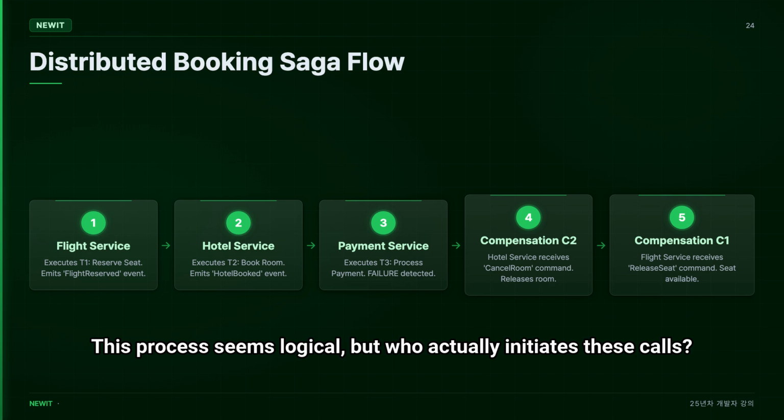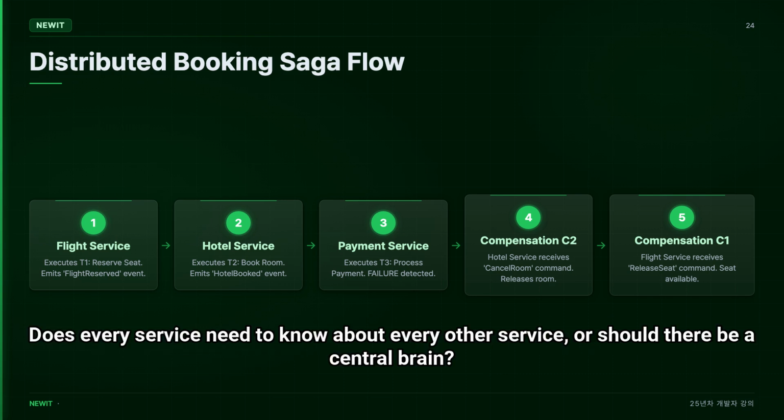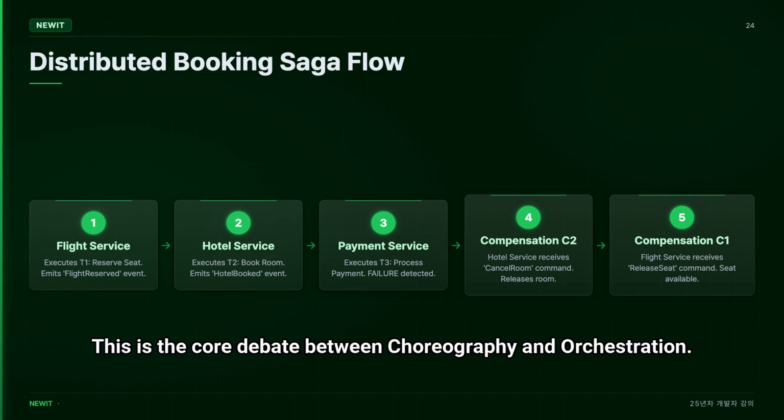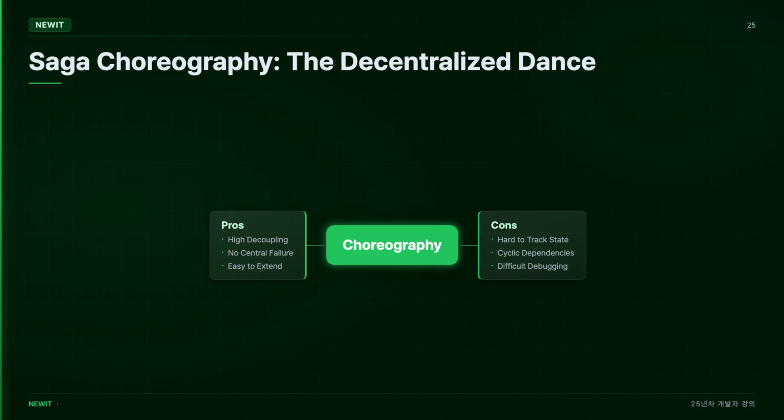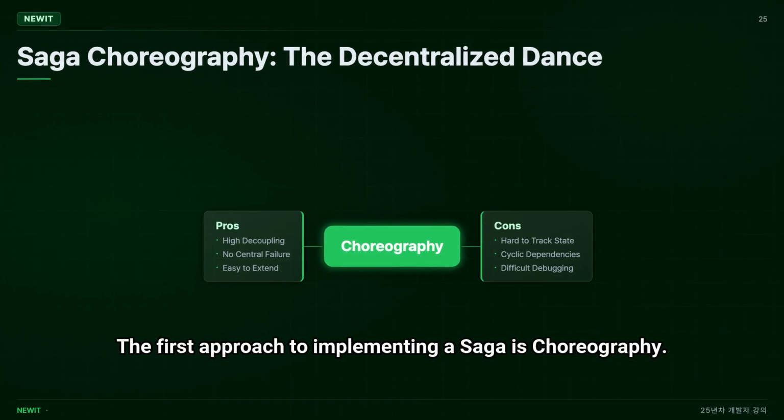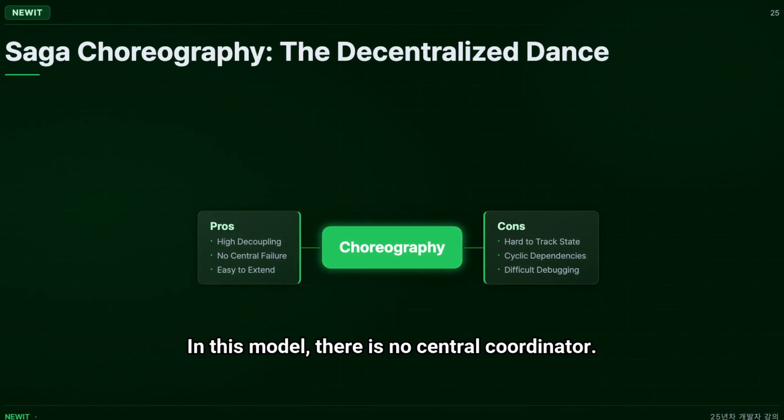This process seems logical, but who actually initiates these calls? Does every service need to know about every other service, or should there be a central brain? This is the core debate between choreography and orchestration. The first approach to implementing a Saga is choreography. In this model, there is no central coordinator.